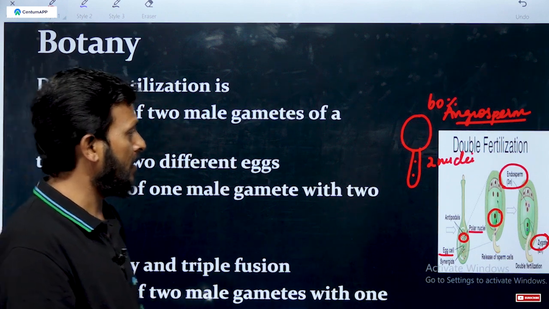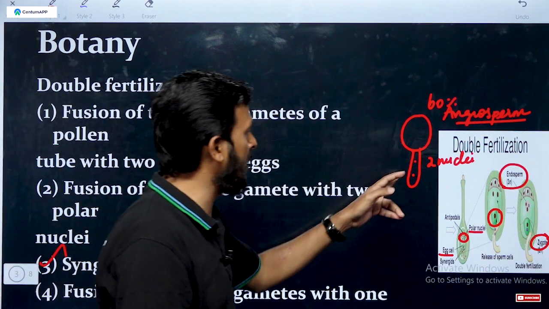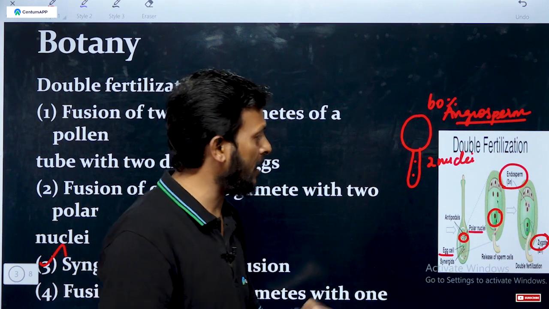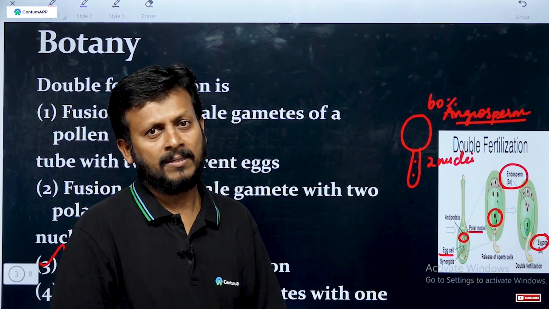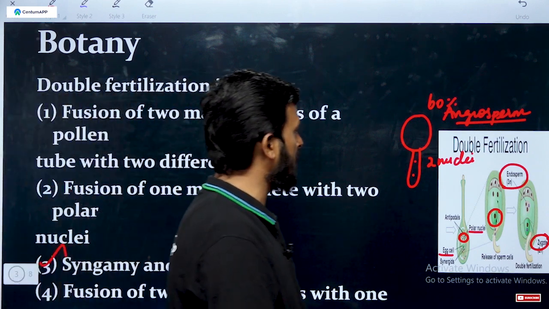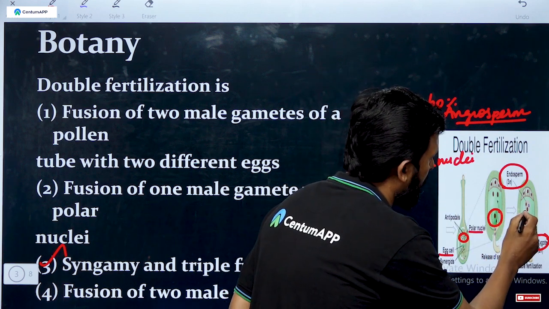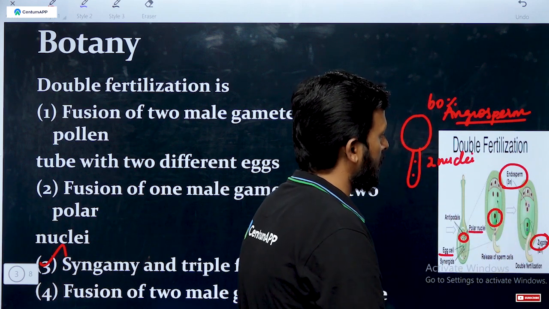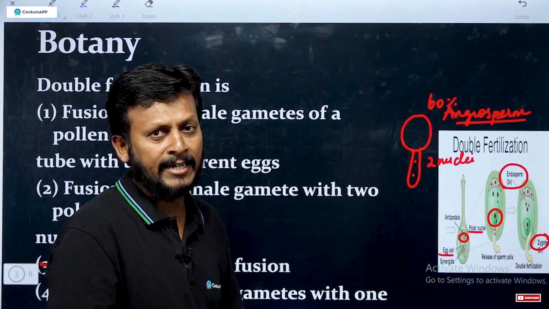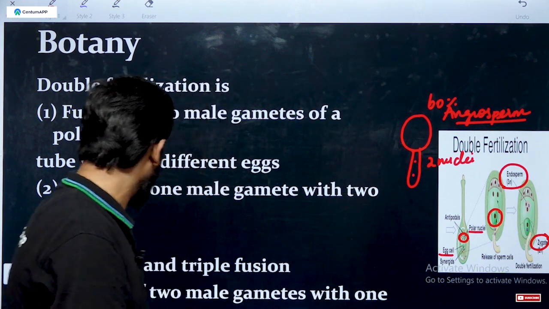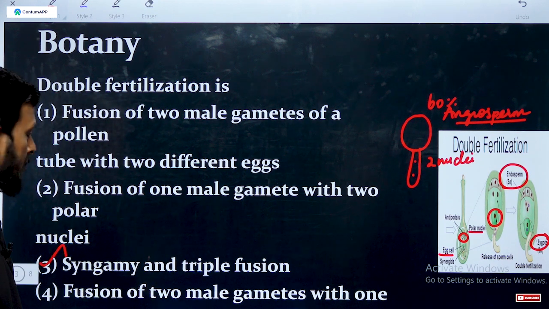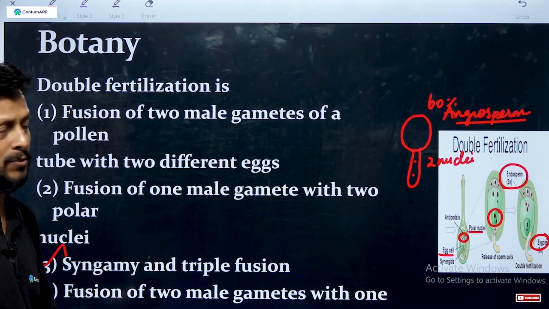Syngamy means fusion of gametes, one male gamete with one egg cell, to form a zygote, which is 2n, diploid in nature. Then triple fusion means one male gamete fuses with two polar nuclei, and they form 3n, triploid in nature. That is syngamy and triple fusion. The correct answer is option 3, syngamy and triple fusion.